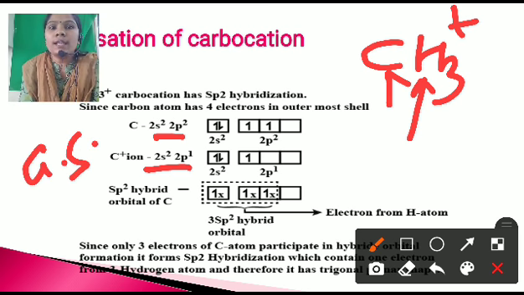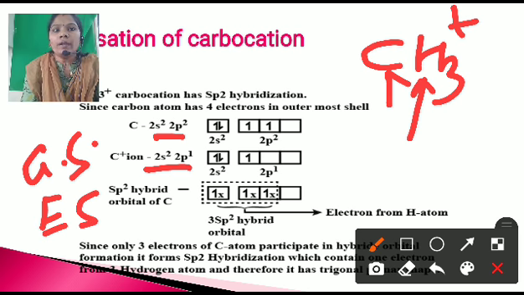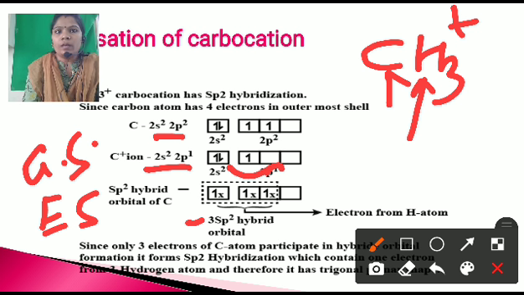In the excited state, what happened here? An electron of the 2s is excited to 2p. Okay, and there is a formation of one s orbital and 2p orbitals, each having only one electron. With the combination of these orbitals, there is a formation of 3 sp2 hybrid orbitals. Here we learn the hybridization of the carbocation.